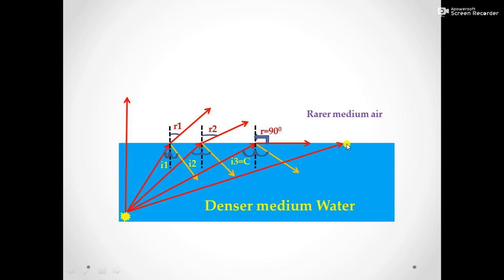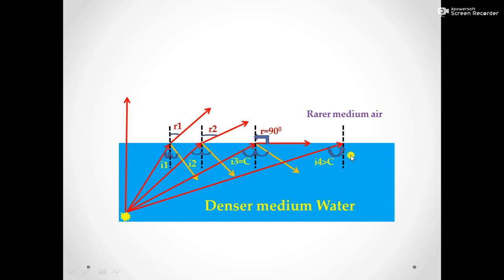And in next case, the light ray is incident to the surface of separation with a greater angle that is greater than this critical angle. Here I4 is greater than this critical angle. Let us see what is going to happen.